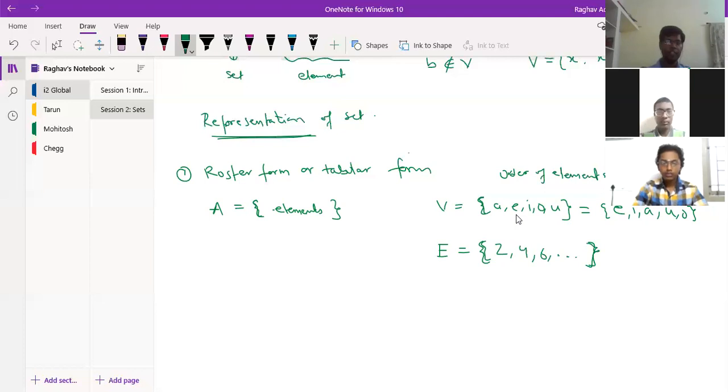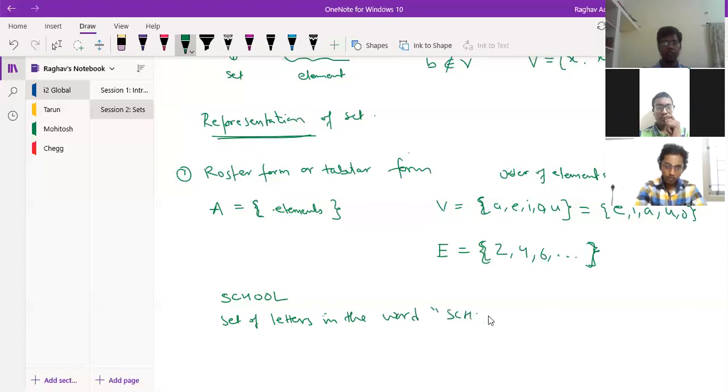Now another thing in this. Suppose I have the word school. Someone asks me, what is the set of letters present in the word school? So what will this be?